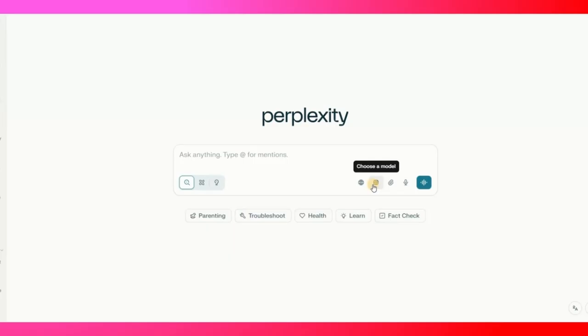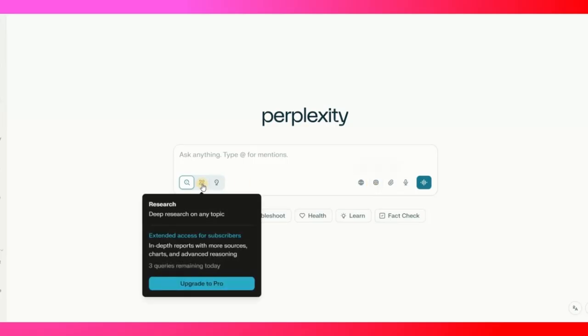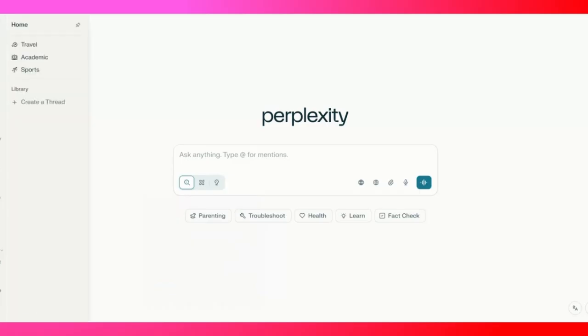It does deep research. There are different models that you can choose from. It even does deep research on different topics. You can create different projects from scratch, and you can get fast answers from day-to-day or everyday questions. So if you head over to the home page, on the left hand side, you will find different topics.